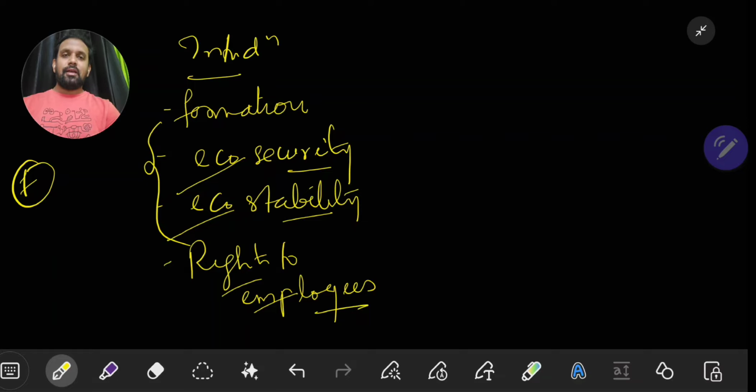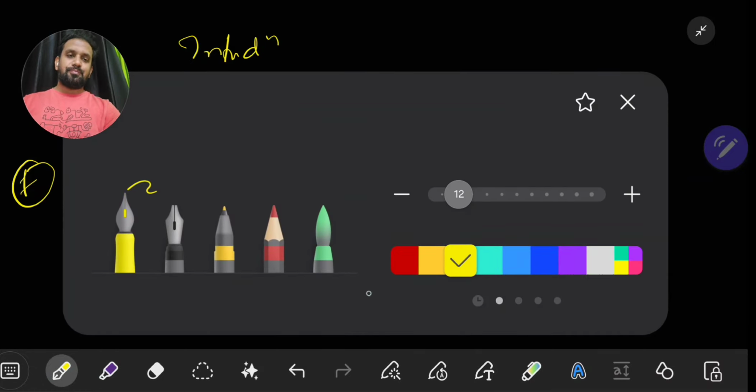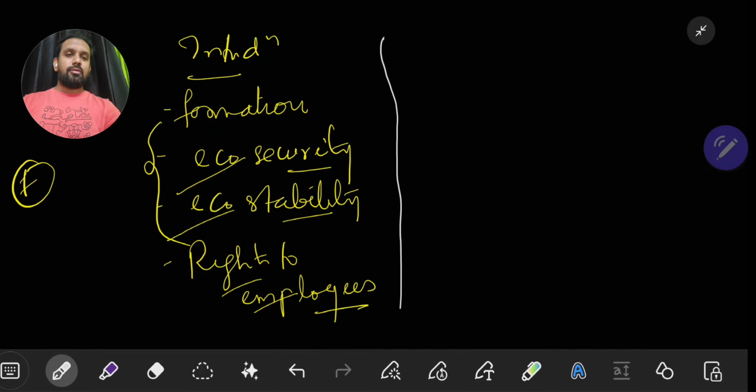That's all. So formalization means what, formalization gives us what, and what formalization ensures. This will come to around 4 to 5 lines. I hope this is clear to you. Now, where do we go? Body of the answer. Next part, body. In the body of the question, what are you going to write?